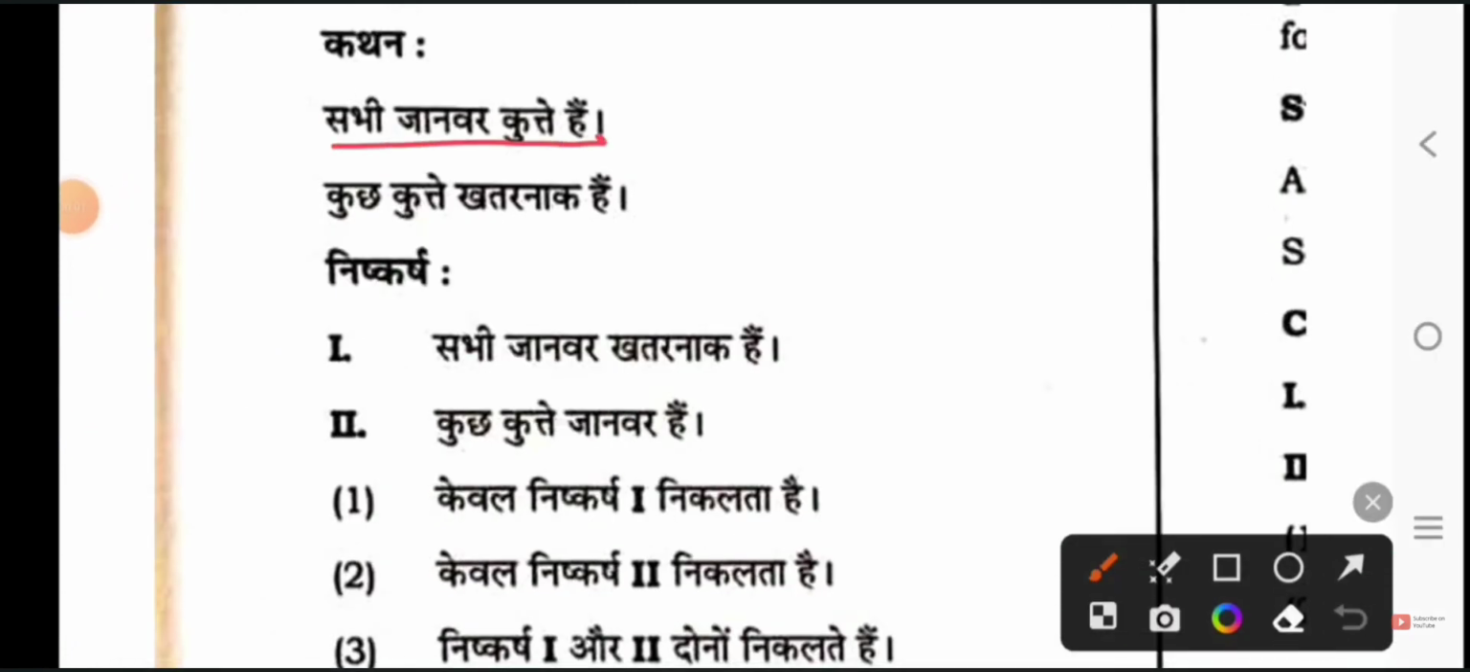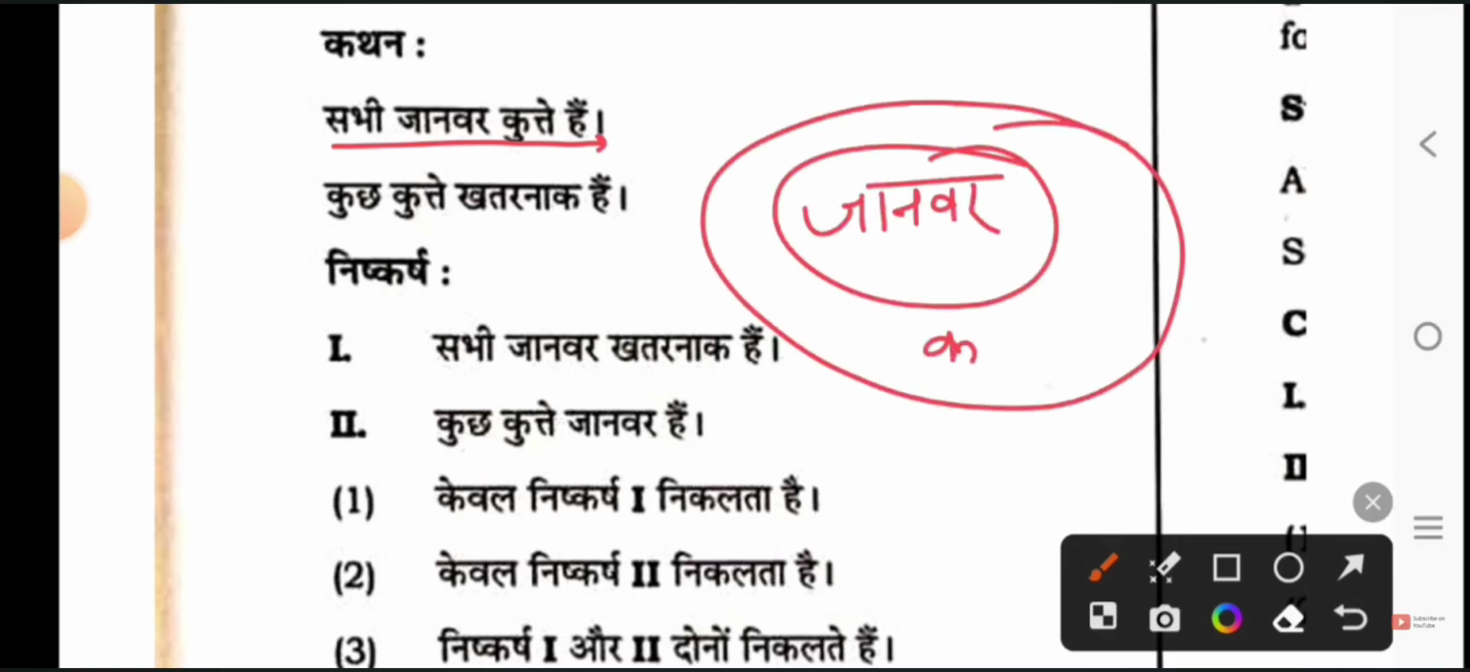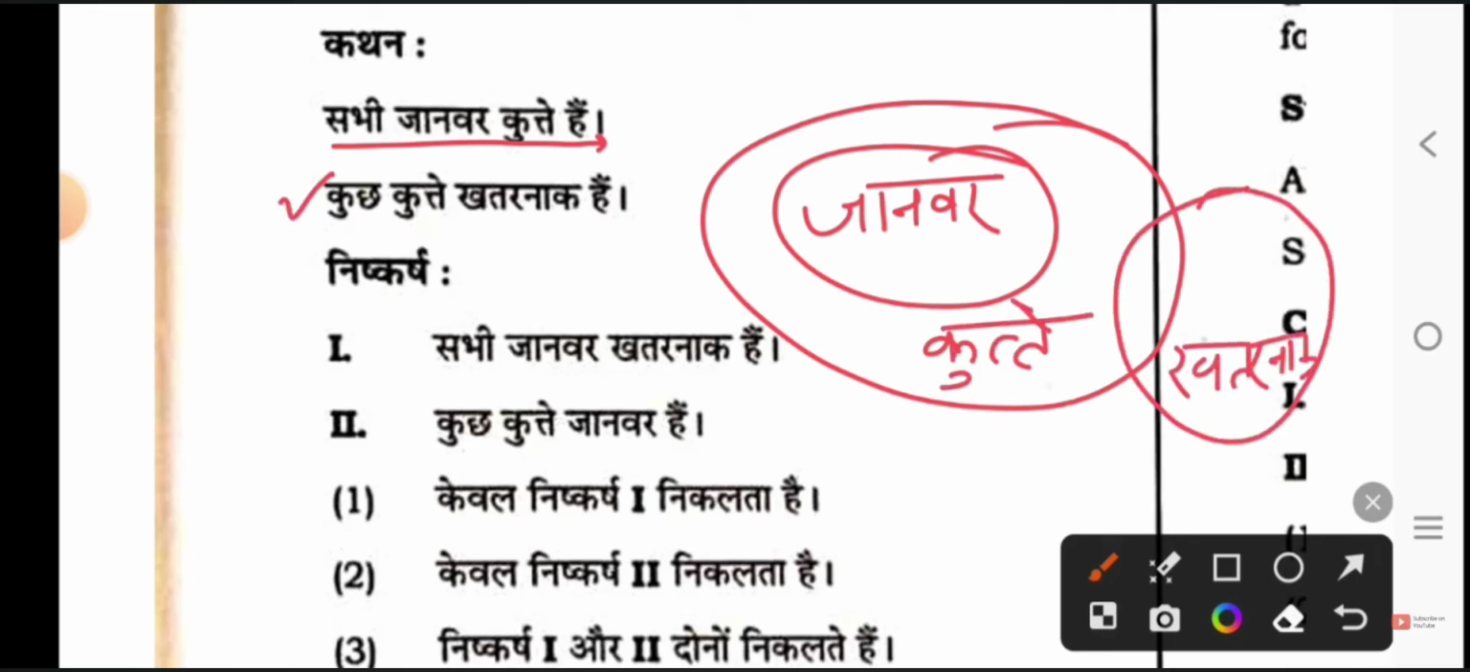So the first statement is: all animals are dogs. So what will all the animals be? They will be dogs. You have to prepare a Venn diagram. Second, some dogs are dangerous, so some part of the dog will go in dangerous. So the first conclusion, all animals are dangerous, is absolutely wrong, because only some part of the animal is going in dangerous, so "all" will be wrong.